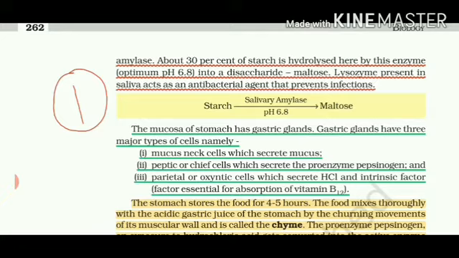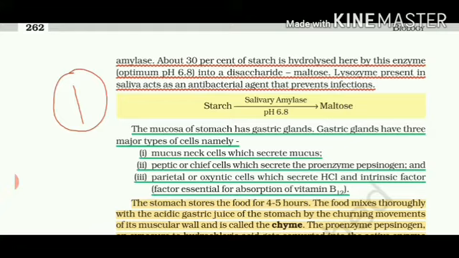Number 1, mucus, cells that secrete mucus. Number 2, peptic cells that secrete pepsinogen. Remember this thing, in class 10th you have studied pepsin, but now I am saying pepsinogen because this pepsinogen is going to convert into pepsin. Pepsinogen is the inactive form of the enzyme, that's why it is called proenzyme, and pepsin is the active form.